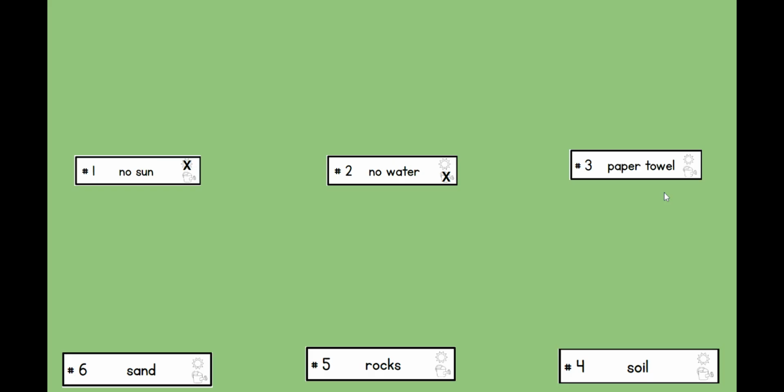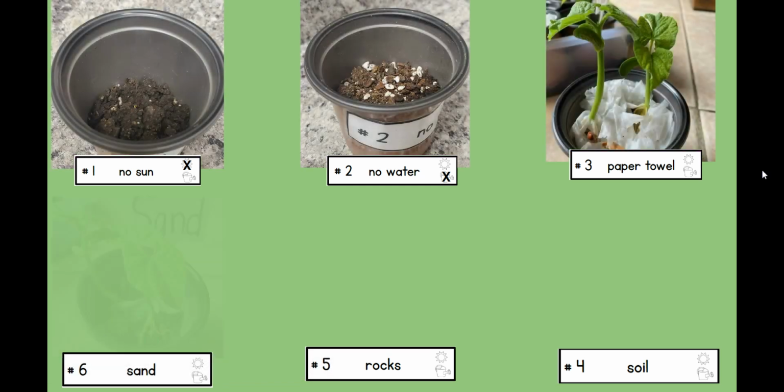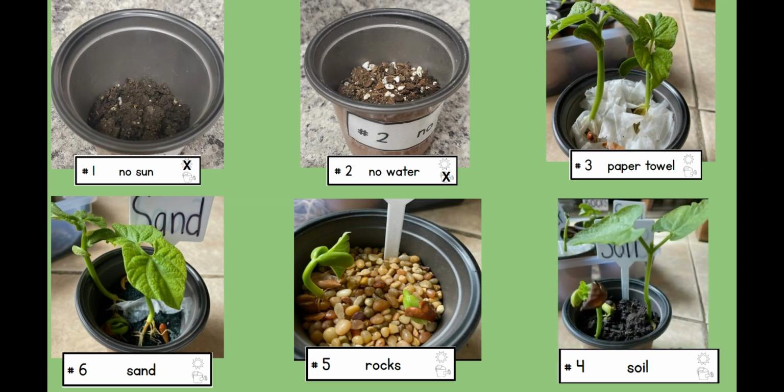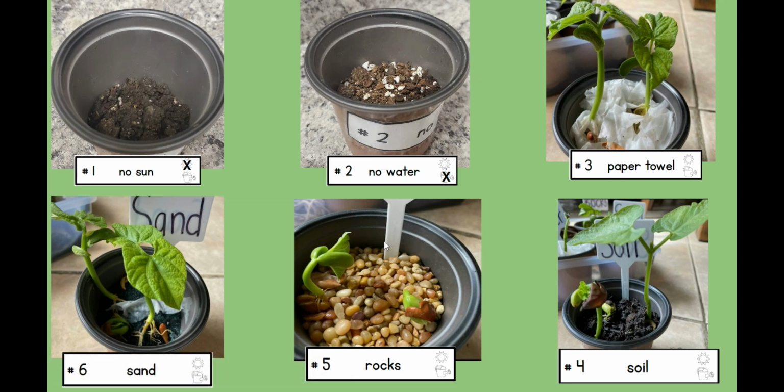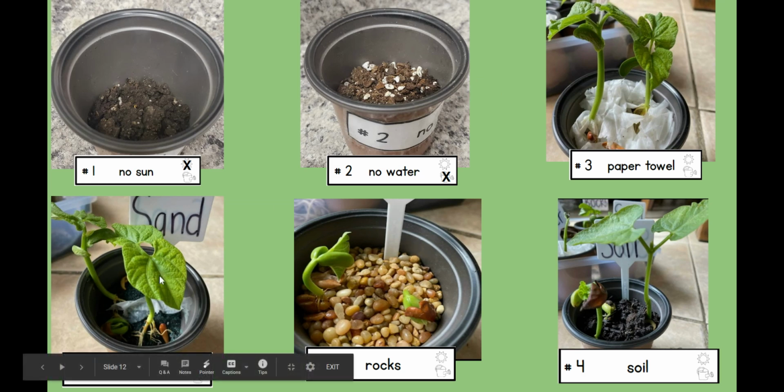or as tall. I'm going to have us review our experiment where we had 6 different types of sunflowers that were planted. I'm going to quickly show the pictures. And I want you to just make a quick observation about which one of these different environments allowed the plant to grow the most. So right here we have no sun. Number 2, no water. Number 3, paper towel. Number 4, soil. Number 5, rocks. And number 6, sand.